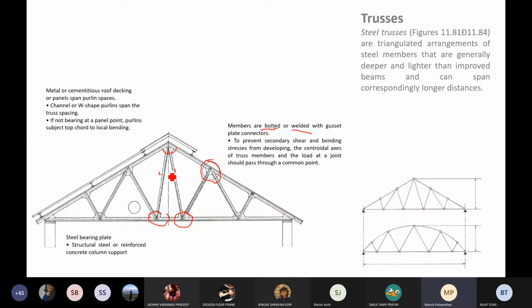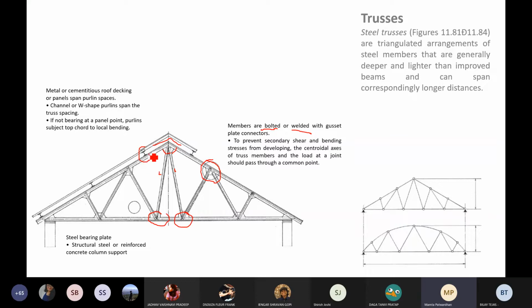You can see from the double line. Again, these are two L's over here, and this plate is enabling the L sections to meet here. So then this whole member starts acting as one. The entire truss starts acting as one.